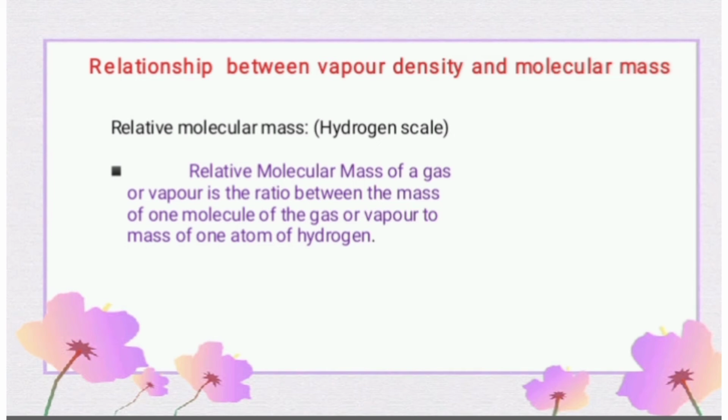If it is on the carbon scale, how do you define the relative molecular mass? The relative molecular mass of a gas or vapor is the ratio between the mass of one molecule of the gas or vapor to the mass of one atom of the carbon 12 isotope, which means we are comparing the carbon 12 isotope with one molecule of any gas present around us or in that container.